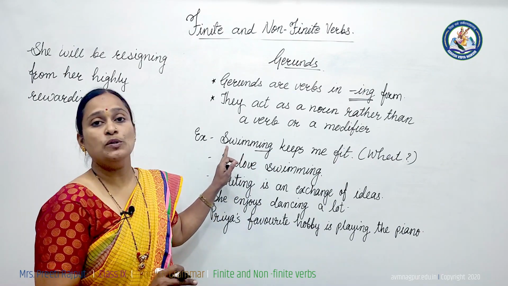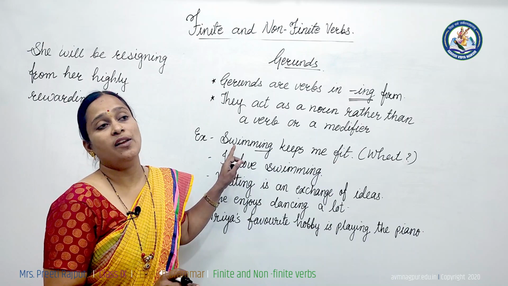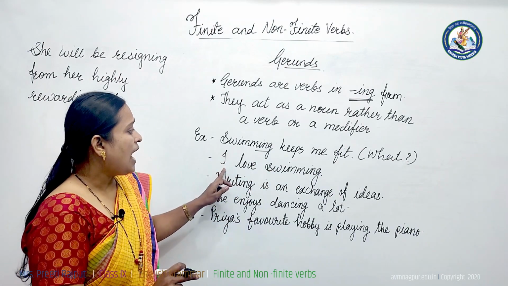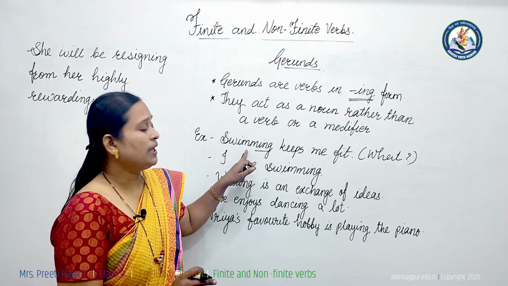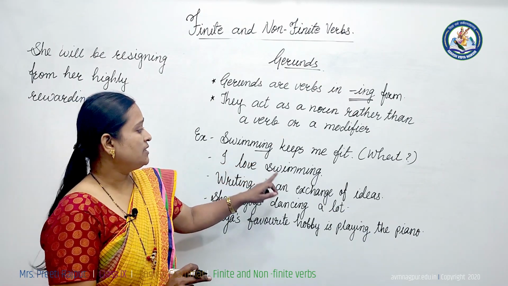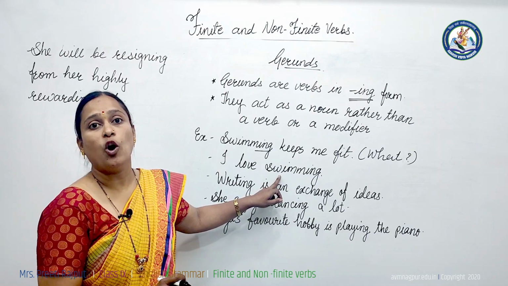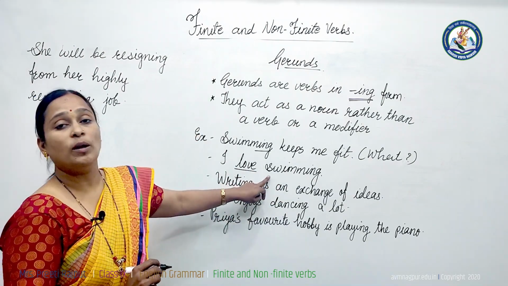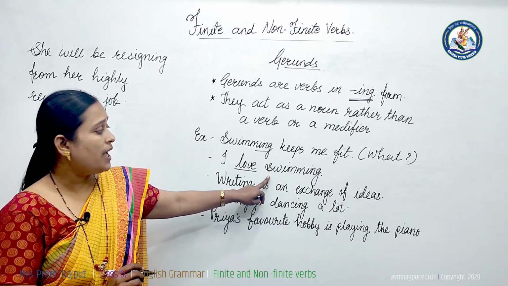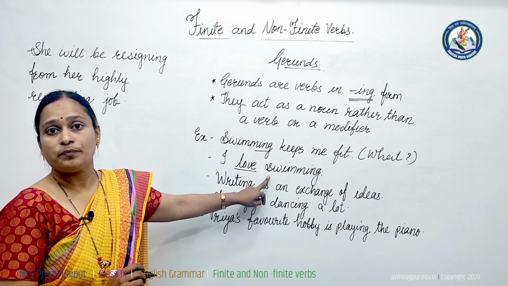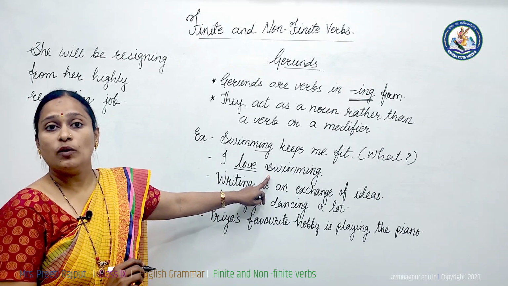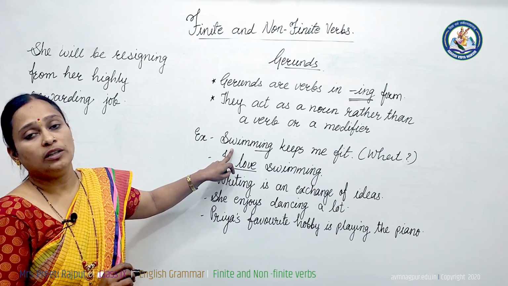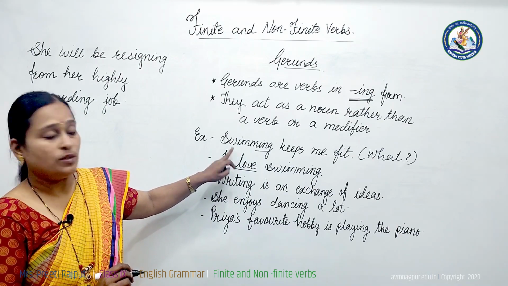This gerund we can use as subject in a sentence. In the same way, we can use it as object in a sentence. Same swimming. I love swimming. This swimming here we use as subject. And the same swimming here we are using as object. Here love is the main verb and swimming is a gerund. What do I like? I like swimming. Is it clear? Swimming, this is a gerund. It looks like a verb, but they are not verbs, they are nouns.